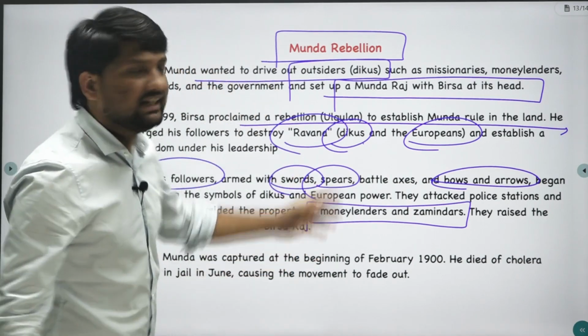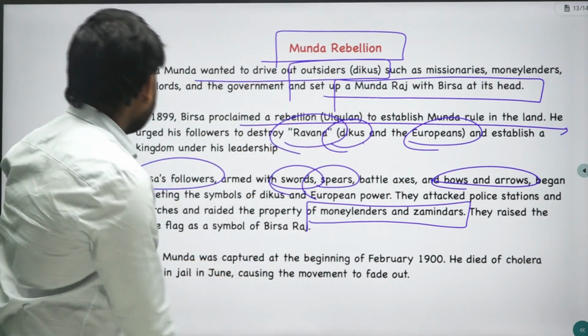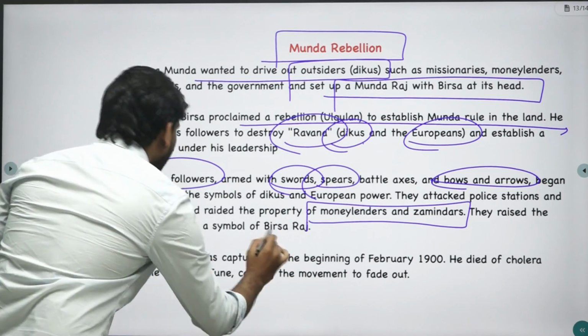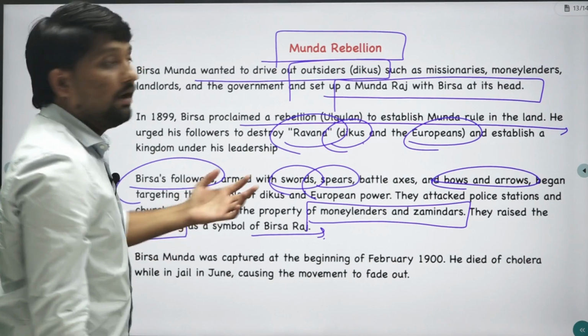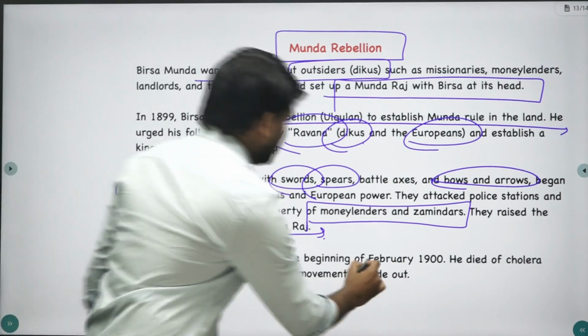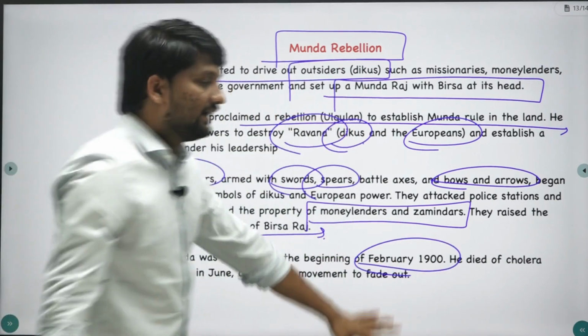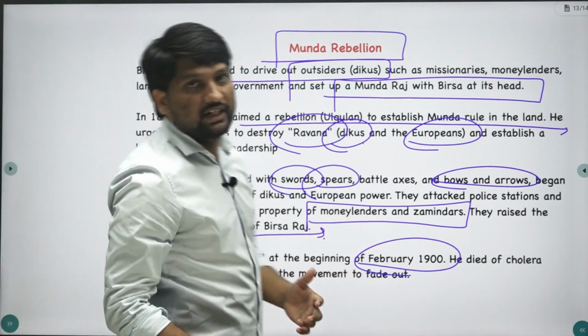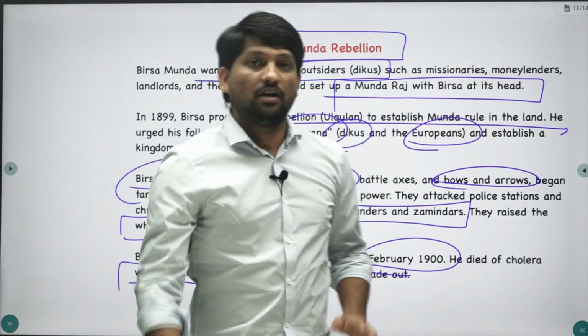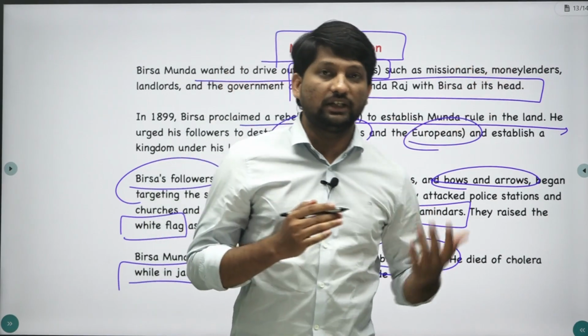Because it was basically against outsiders, they raised the white flag as a symbol of Birsa Raj. But unfortunately, Birsa was captured in February 1900 and he died of cholera while in jail. After his death, the movement gradually ended.